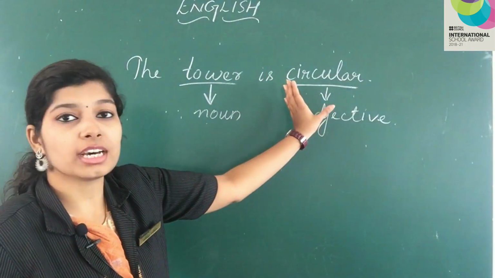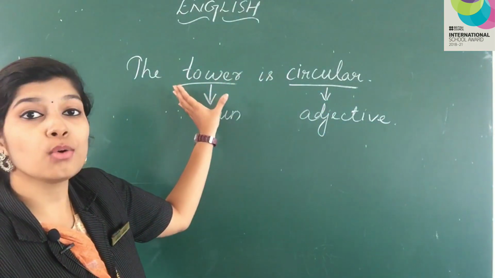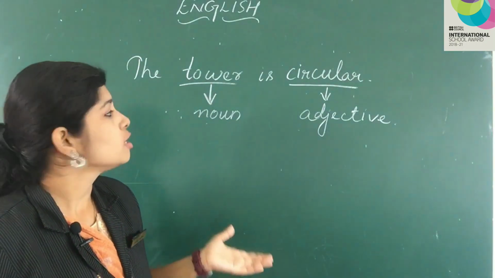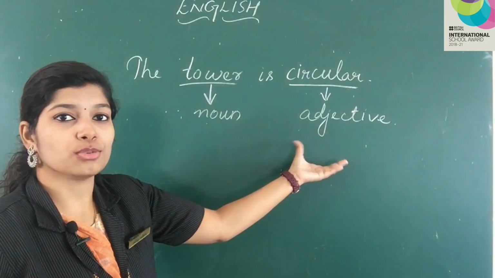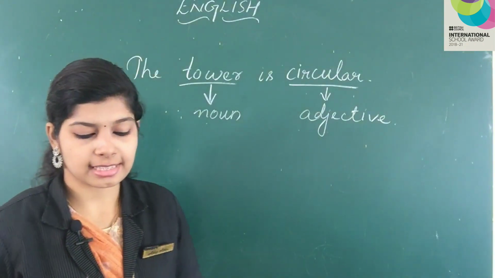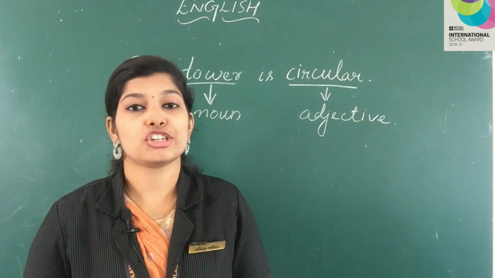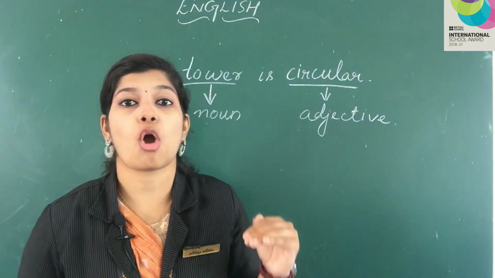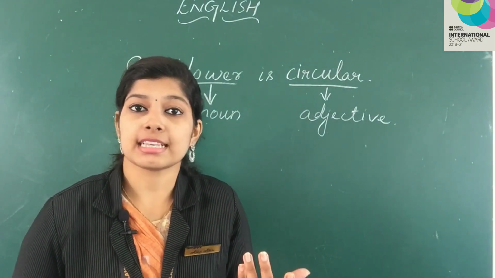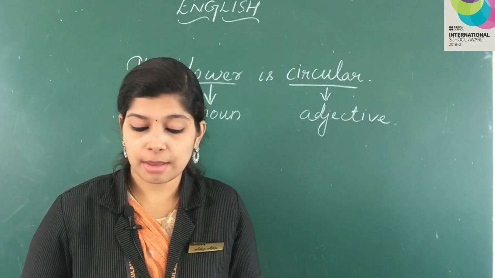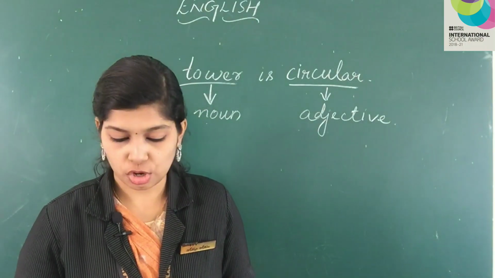Here, circular is describing how the tower looks. So, it is an adjective. Now, let's see another example. Describing size. Tall, short. Now, tall and short are sizes. So, adjective describing size is tall and short.